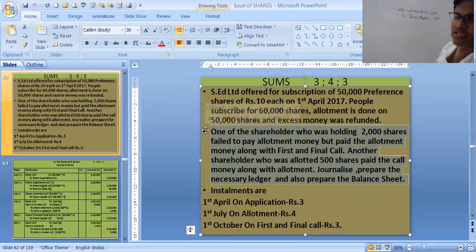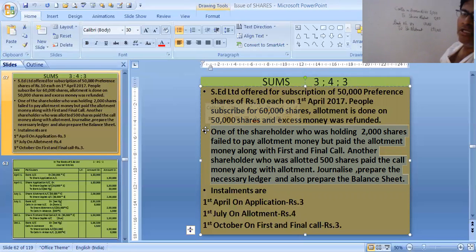Next, how much allotment money was received? 1,92,000 received. That is bank account debit to share allotment, 1,92,000. That much money is received.